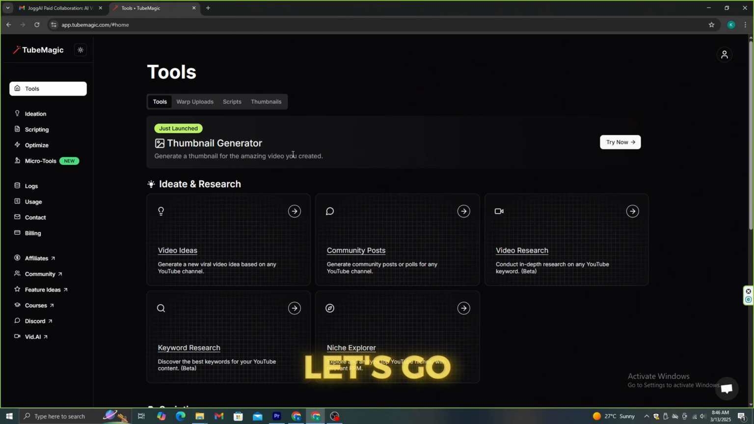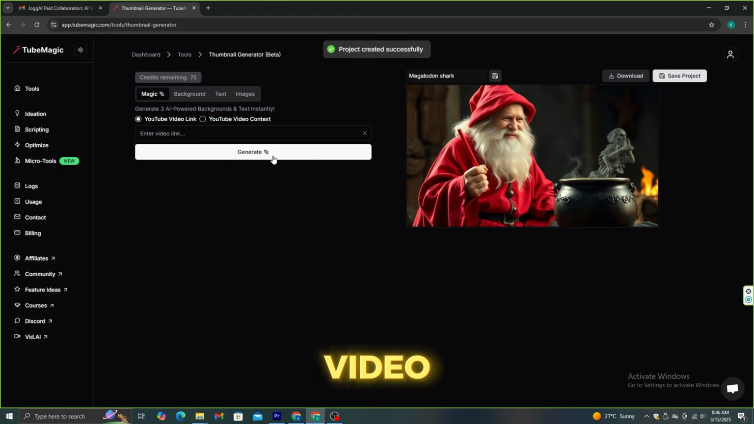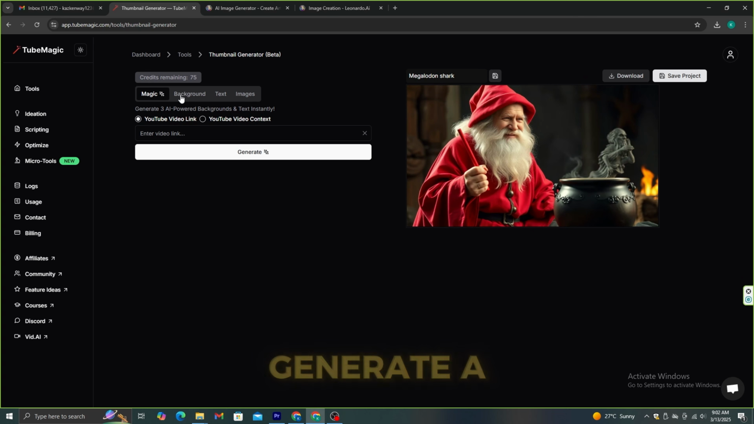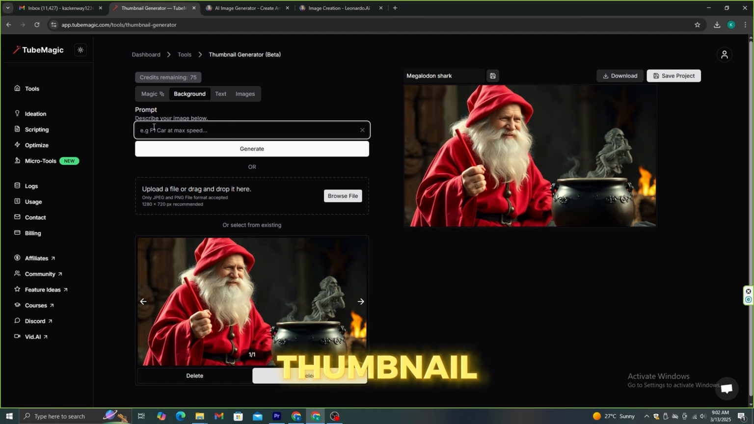This looks perfect. Now let's go to the thumbnail generator and generate a thumbnail. If you have already uploaded your video, you can copy its link, and this tool will generate the thumbnail using AI. In this case, I'm going to make it manually. If you go to this background option, you can generate a background image for this thumbnail, or you can upload any image from your computer to this.